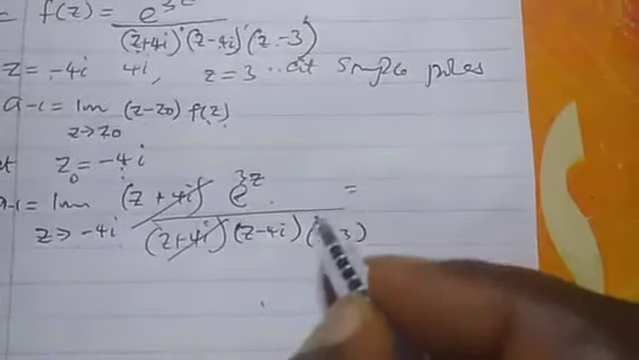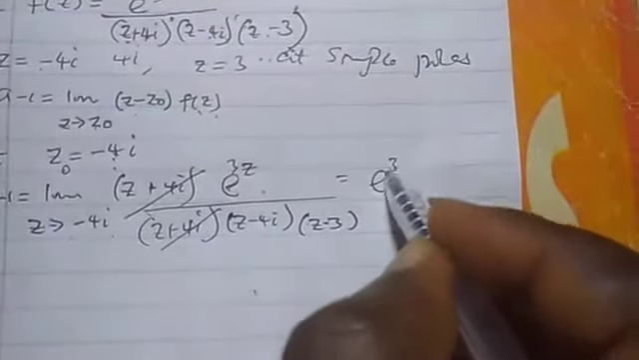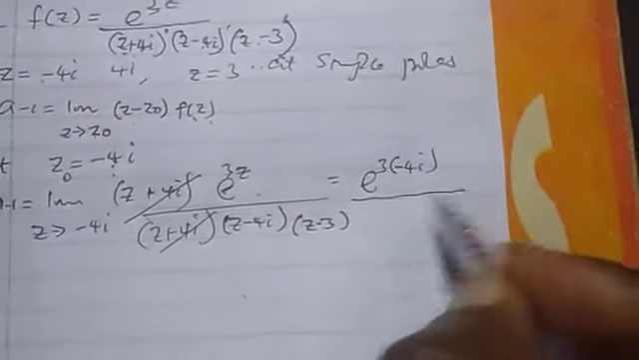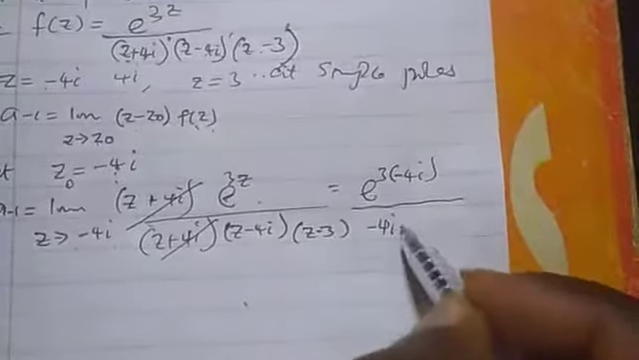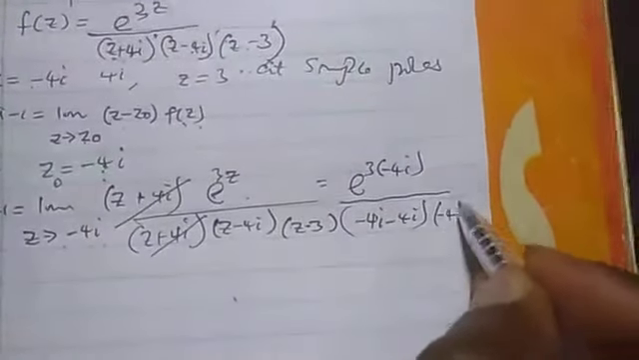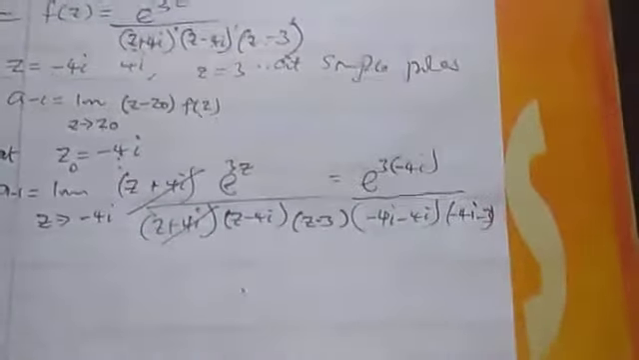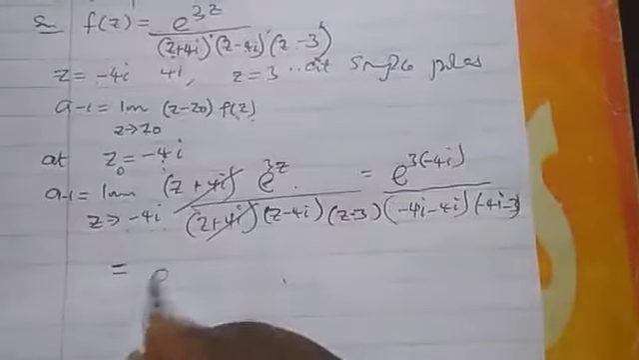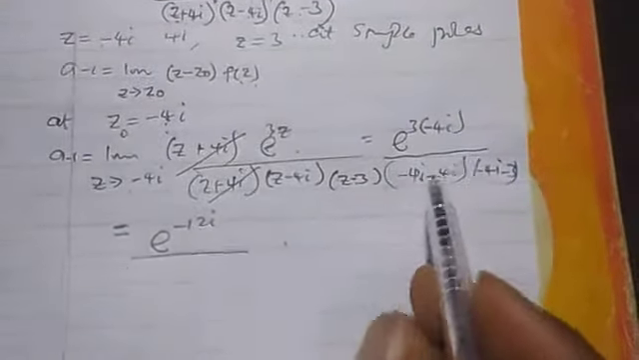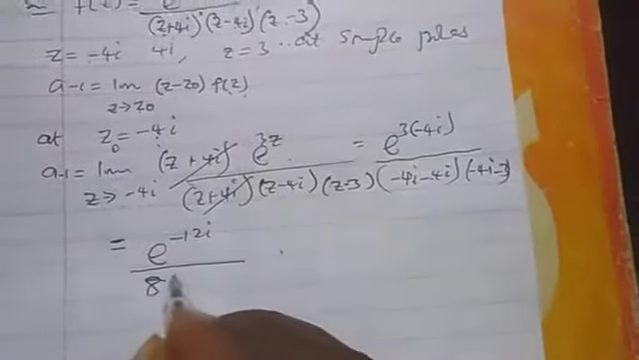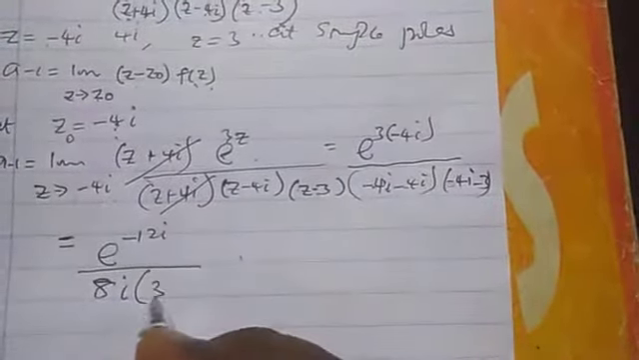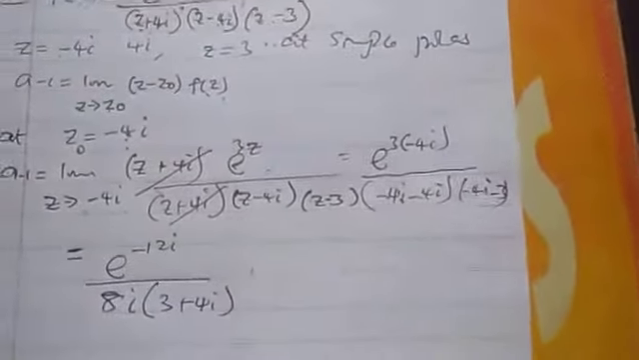So this will now become exponential 3 into minus 4i. We are taking the limit now. Over minus 4i minus 4i into minus 4i minus 3. That is for this one. So the upper one will give me minus 12i divided by, this will give me 8i. This minus will cancel the whole thing. And we are going to have 3 plus 4i left.